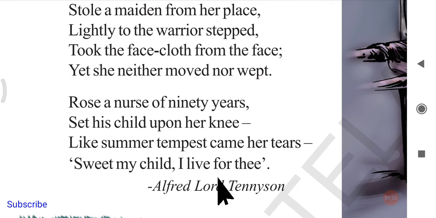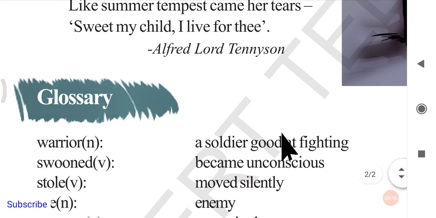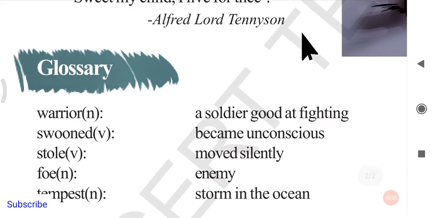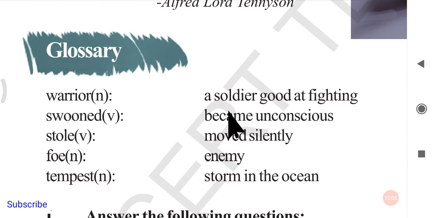And this poem is composed by Alfred Lord Tennyson. You can call him Lord Tennyson, but that is not a very famous name of his. You can simply call him Alfred Lord Tennyson. And you have got the glossary here. Warrior: a soldier good at fighting. Swoon: become unconscious, just like shocked. Stole: moved silently. Foe: enemy. Tempest: storm in the ocean.